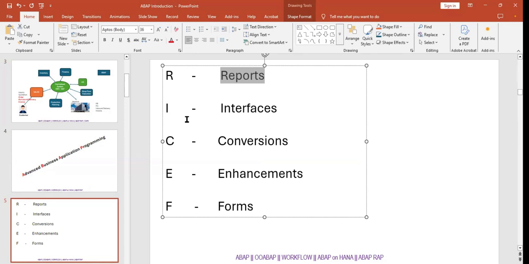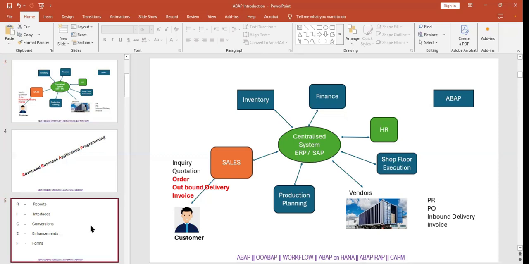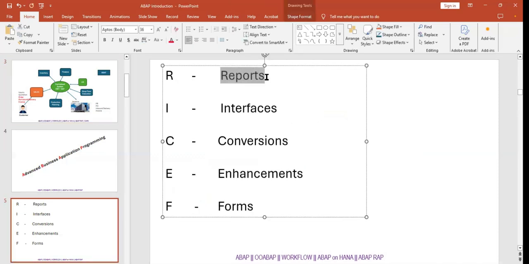Here also, suppose I want to see last year's sales, we need a report. I want to see how many orders are pending, again a report. How many deliveries we created last year, again we need a report. We can display this summarized information in tabular format.